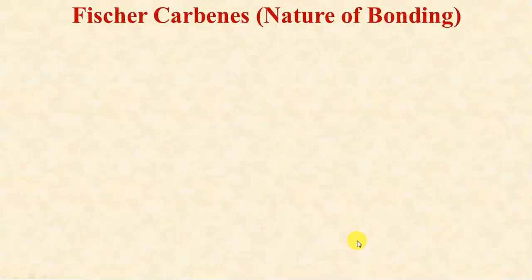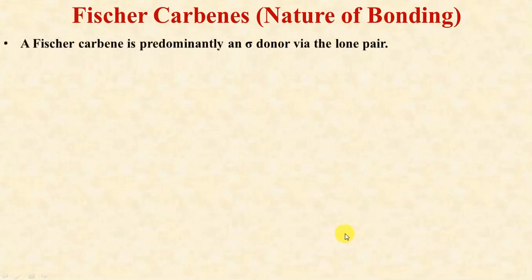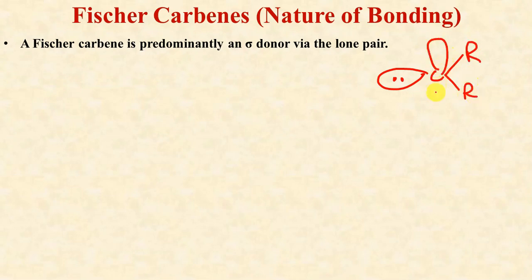So what is the nature of bonding which is present in Fischer carbene complexes? A Fischer carbene is predominantly a sigma donor, acting as a sigma donor by the lone pair of electrons. We know that in case of a singlet carbene, we have a pair of electrons on carbon with one unhybridized 2pz orbital.